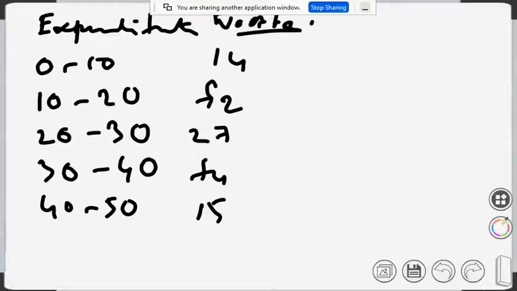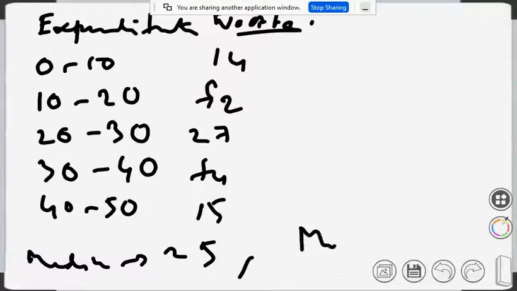And let's say that the median is 25, and the mode is 26.2.